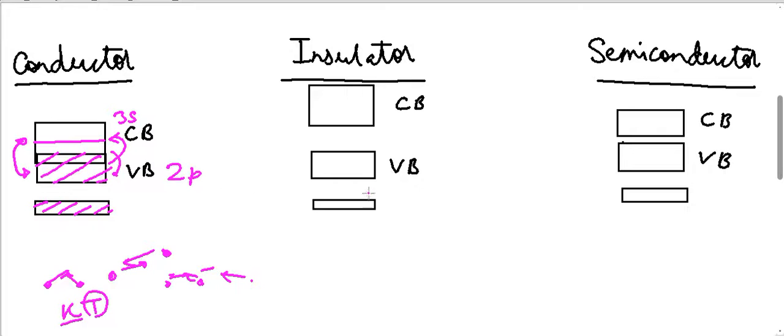But in the case of insulators, the lower bands and the valence band are fully filled, and even after the interactions and the expansion of the conduction band, there is a large energy gap between the valence band and the conduction band.